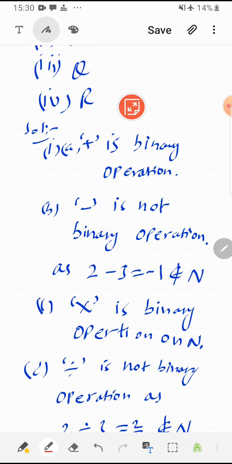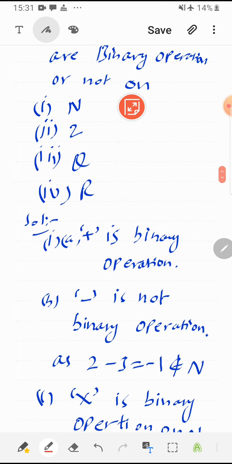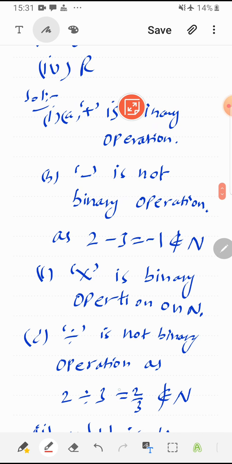Then multiplication is a binary operation. The reason is the same: every 2 natural numbers can be multiplied, the result is unique, and the result is also a natural number. Then division, every 2 natural numbers can be divided, the result is unique, but like subtraction, 2 divided by 3 is not a natural number.